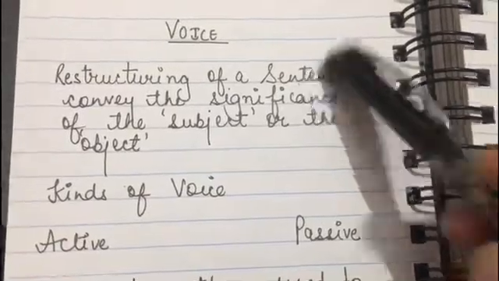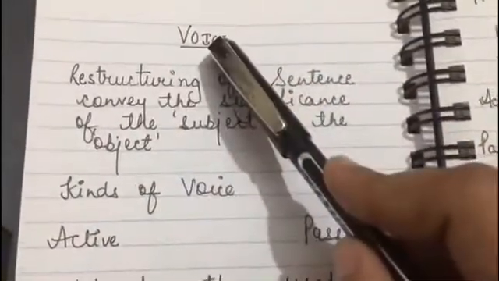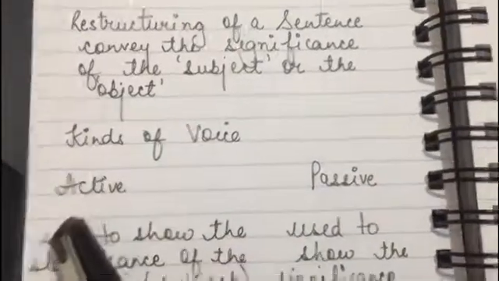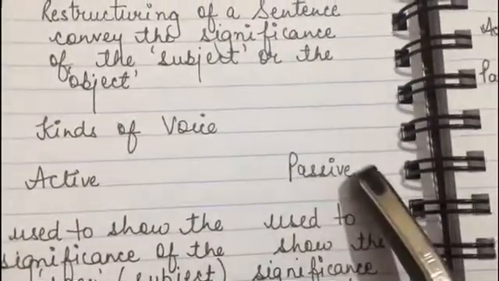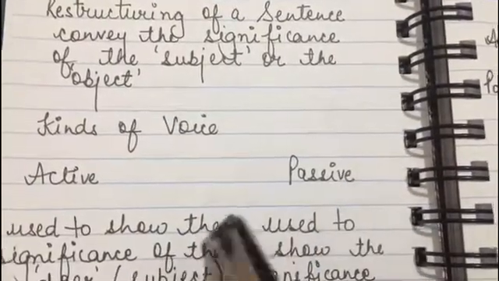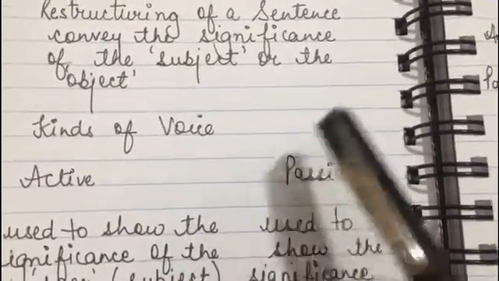Today we'll be doing this topic of English grammar. The name of this topic is voice. Then we'll be doing kinds of voice, and those are active voice and passive voice. Next, we'll be doing the transformation of voice, meaning the conversion of active voice into passive voice.